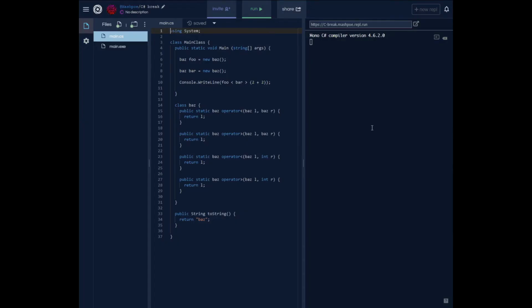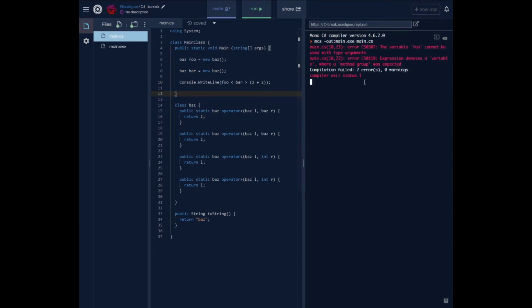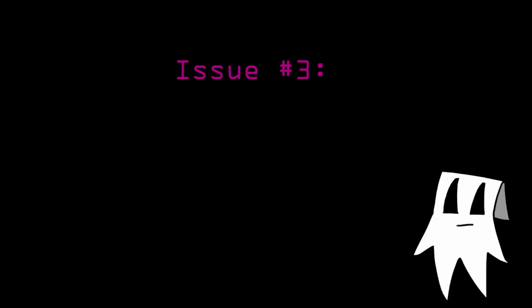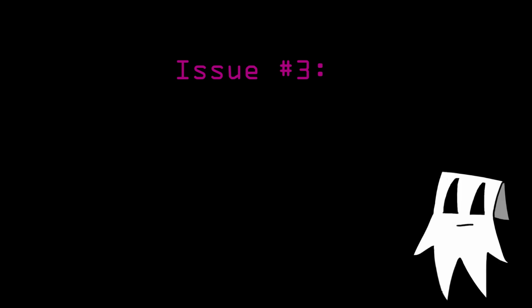All this does is basically allow for the same issue from the first example, but with only one argument instead of two. As you can see, the program doesn't compile when the left side of the expression has a less than operator and the right side has a greater than operator, but any other combination of the two operators will compile. The third issue is the least concerning because there actually is a solution that's been implemented in most languages, but I think it's actually worth bringing up because it's really annoying to deal with when you're writing a compiler, and because it's existed in C++ for the majority of its life, all the way up to 2011.